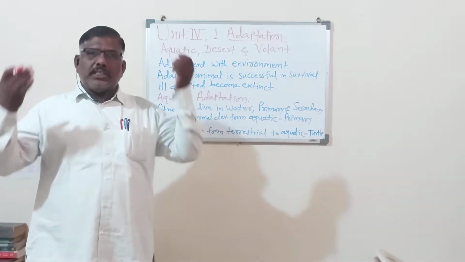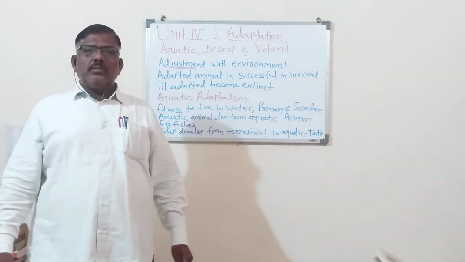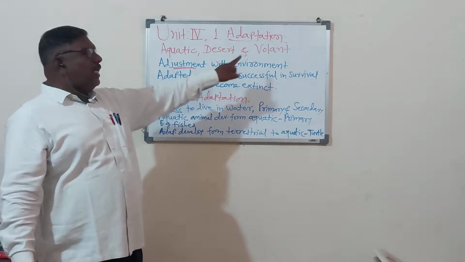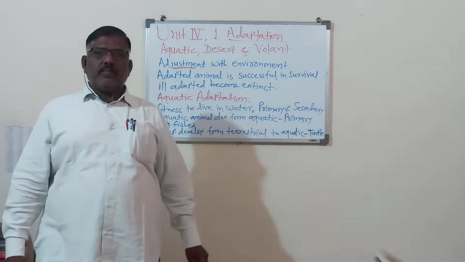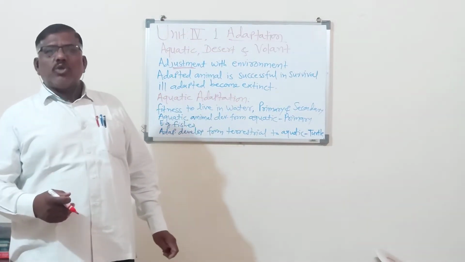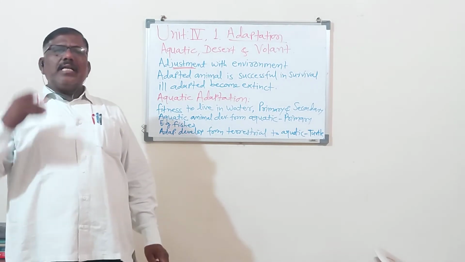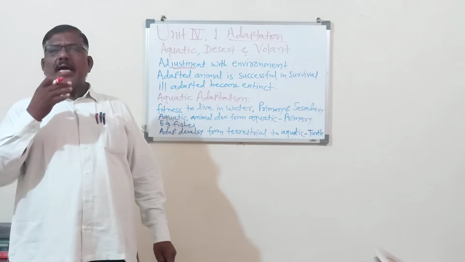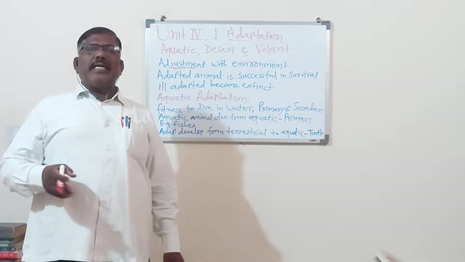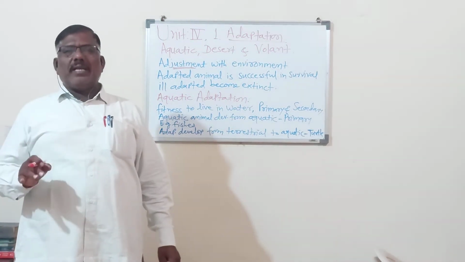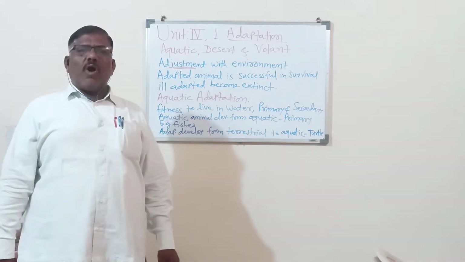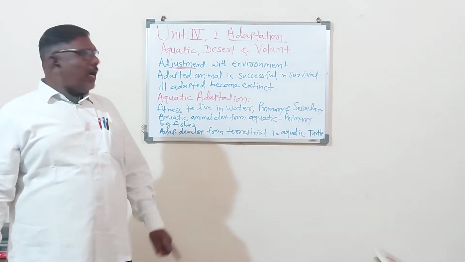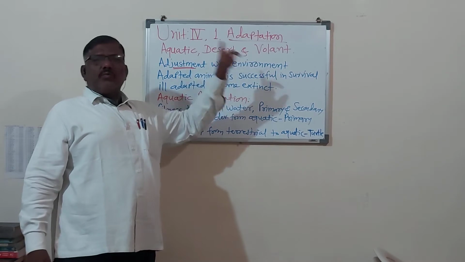Otherwise, even the largest animals that did not adjust with their environment are finished. Think about the dinosaurs, very large, energetic, powerful animals, but they are extinct today. They did not survive. They are finished because they did not make adjustment with their environment.